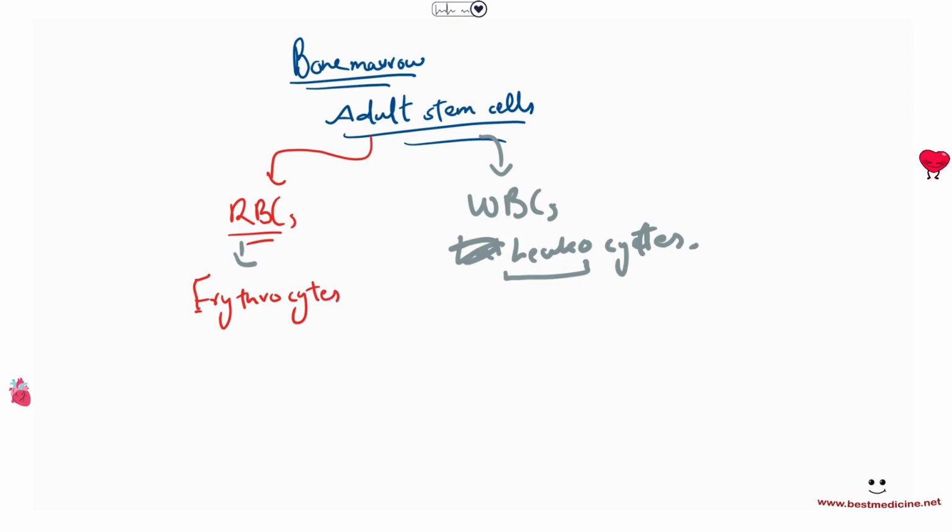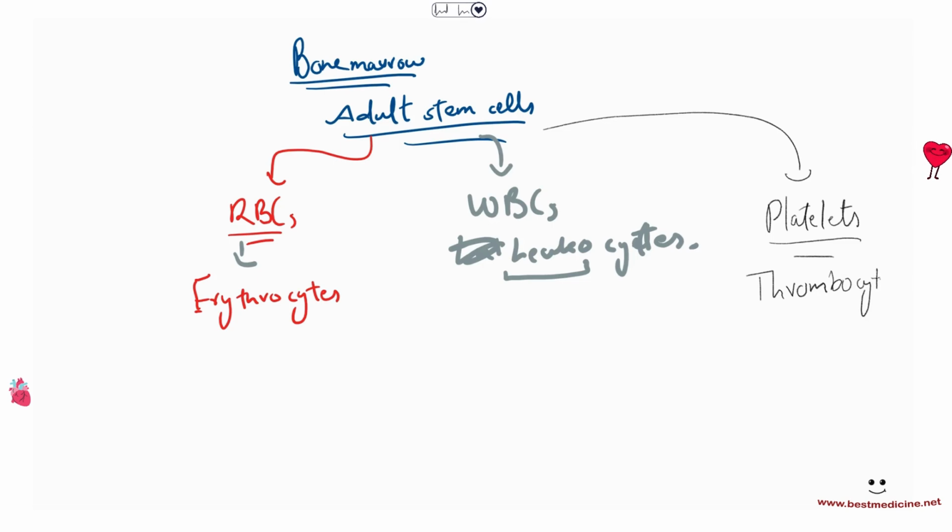And adult stem cells would also give you platelets, right? So they will also give you platelets. And platelets are also called thrombocytes. So our topic right now is leukocytes. What happens here? Well, when the bone marrow adult stem cells give some white blood cells, the white blood cells can be of different types. You can divide this into two major types. Number one, you would have phagocytes.